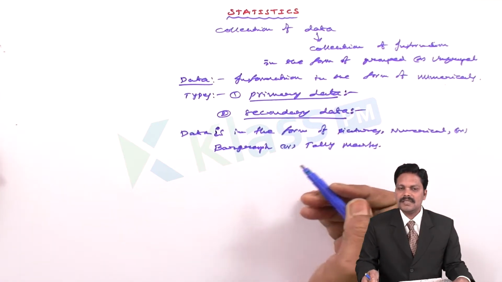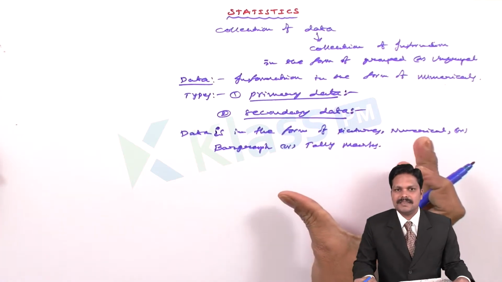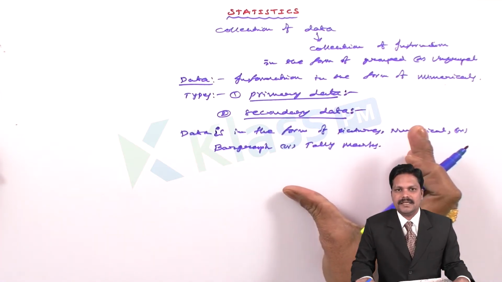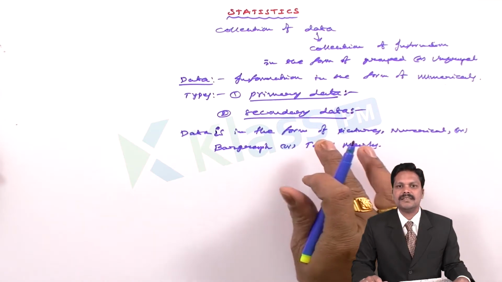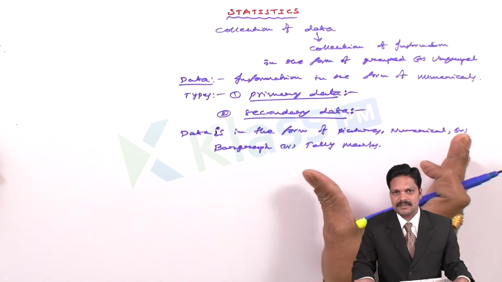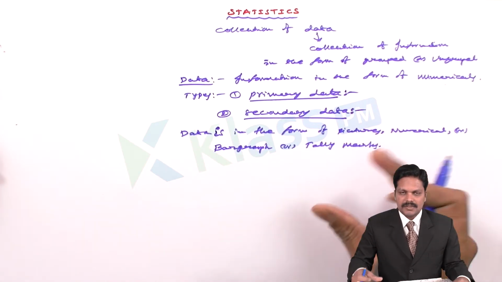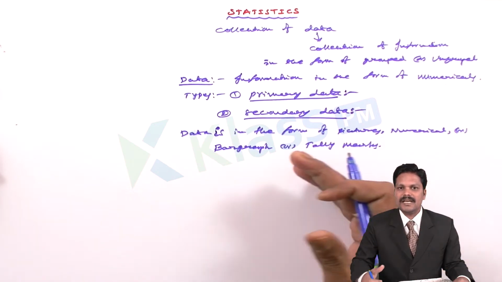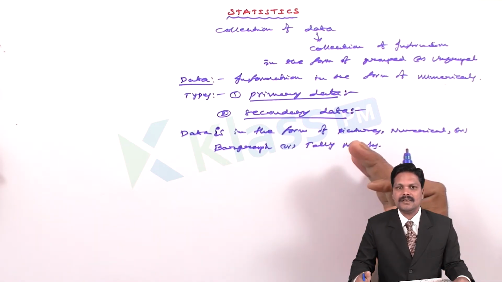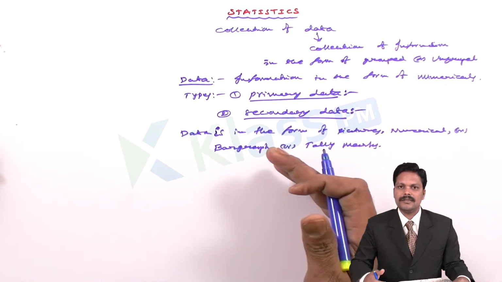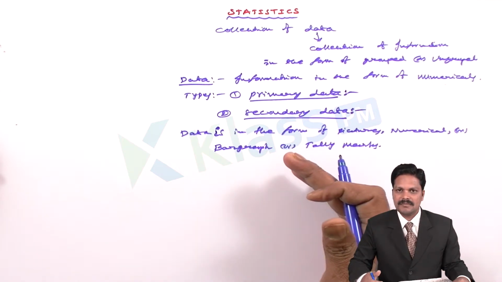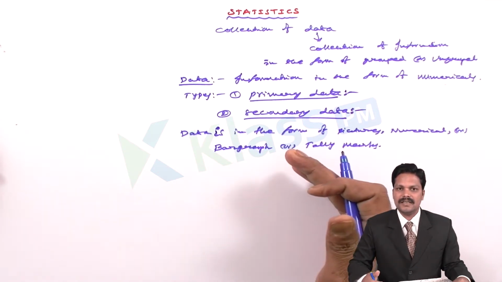Raw data means the data is mixed. We should not divide it category-wise. That is called raw data. Grouped data means we assign it group-wise. Like in a population, it is the raw data.